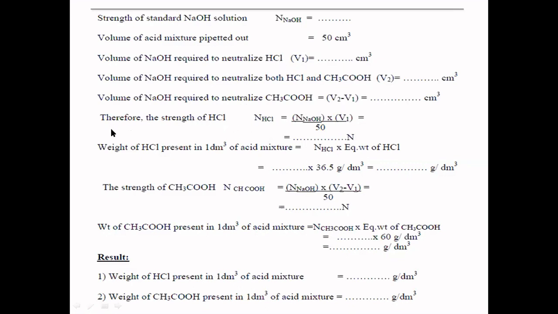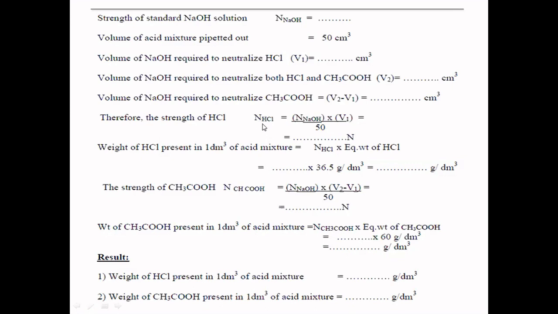Then you need to separately calculate the strength of both: how much concentration of HCl is present in your 50 ml, and how much concentration of acetic acid is present in your 50 ml. Individually you need to calculate. For that, this is the calculation part. Strength of HCl equals N HCl. It is very simple: N1V1 equals N2V2, the NV of HCl and the NV of sodium hydroxide.